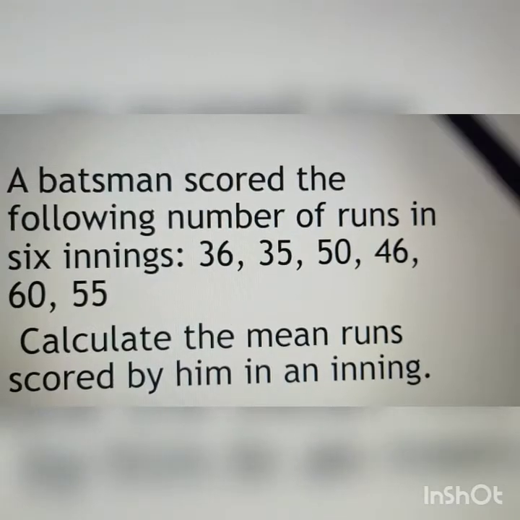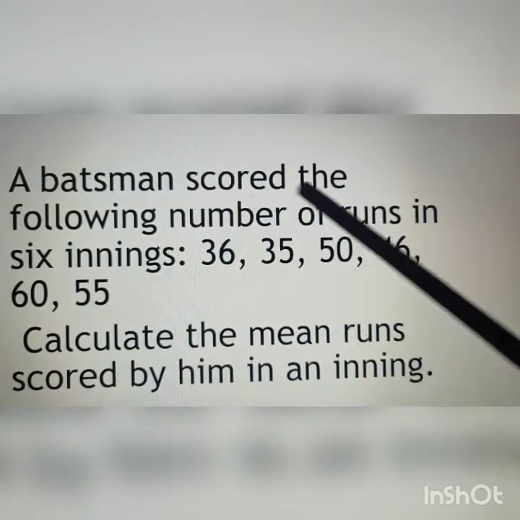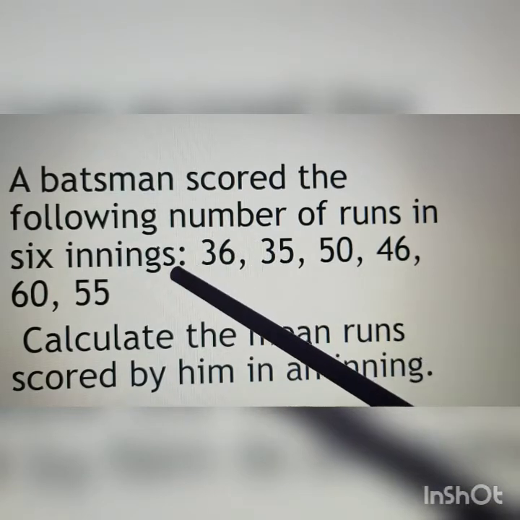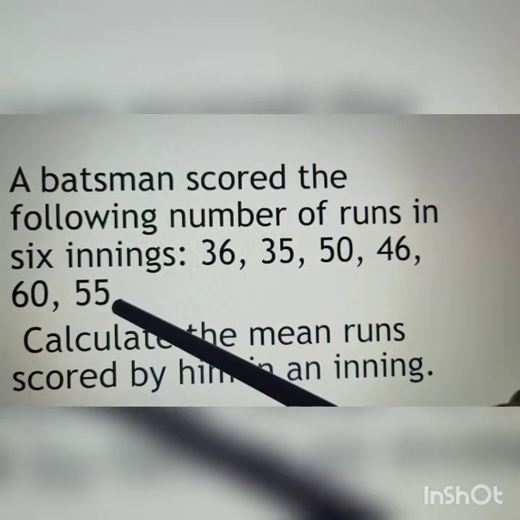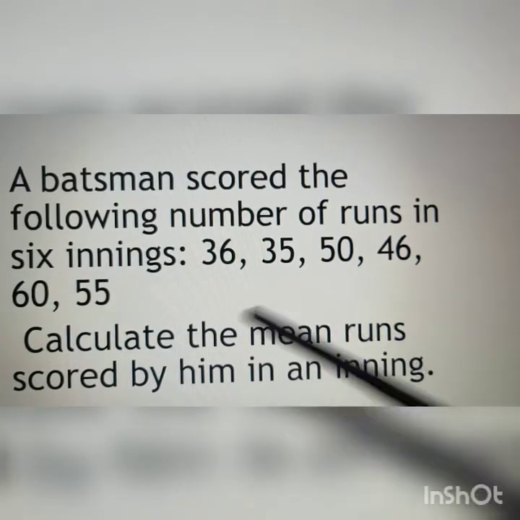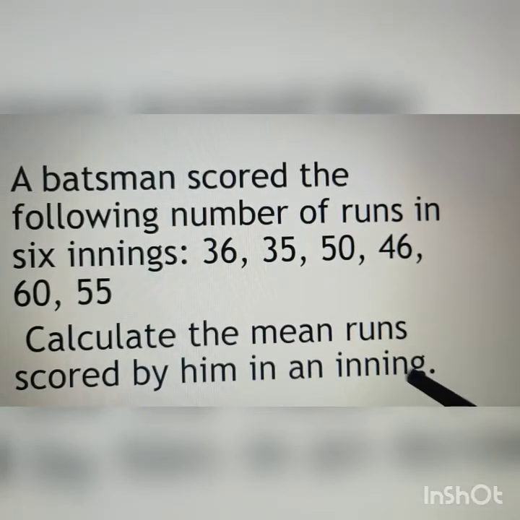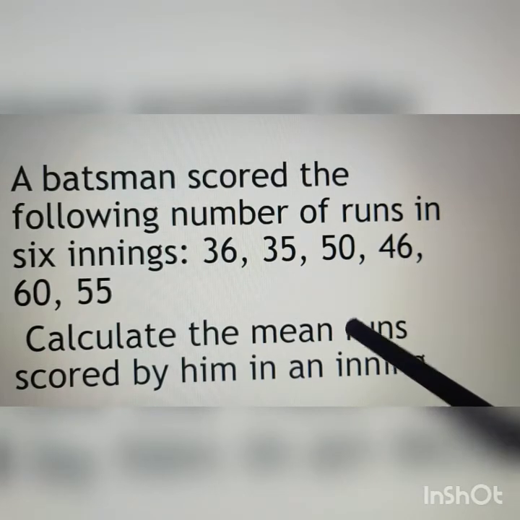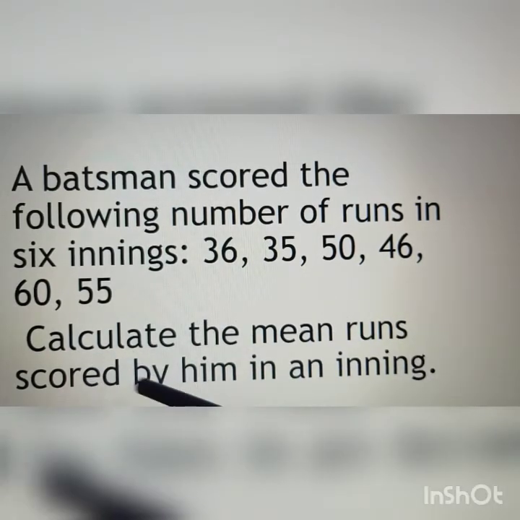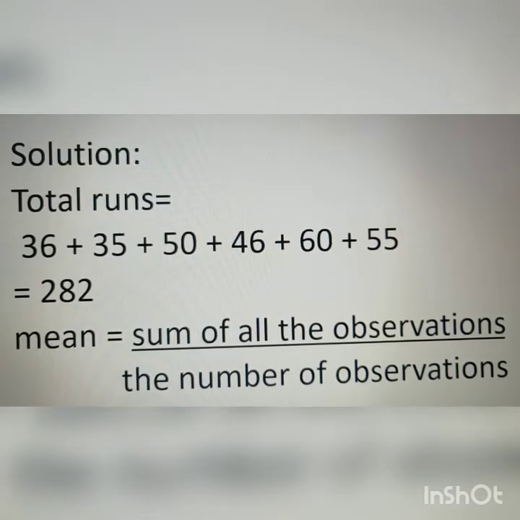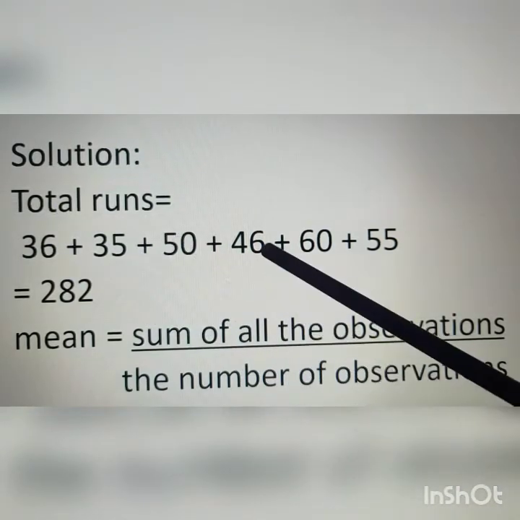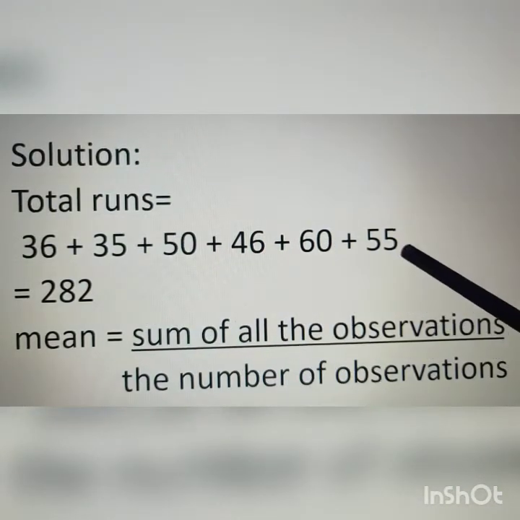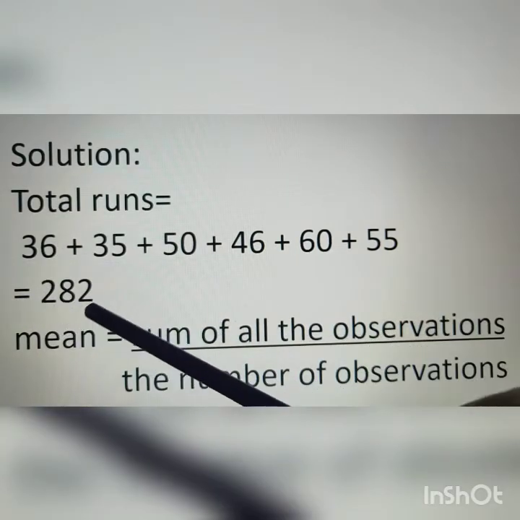Example number 2. A batsman scored the following number of runs in 6 innings: 36, 35, 50, 46, 60 and 55. Calculate the mean runs scored by him in an inning. So we have to find out the mean run scored by the batsman. Solution. Total runs is equal to 36 plus 35 plus 50 plus 46 plus 60 plus 55, which is equal to 282.